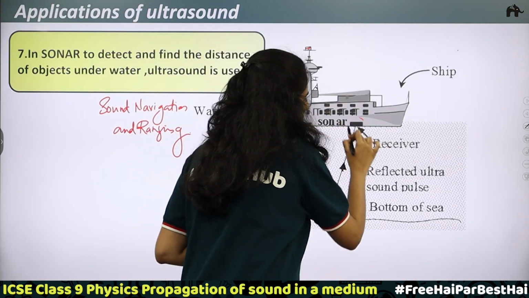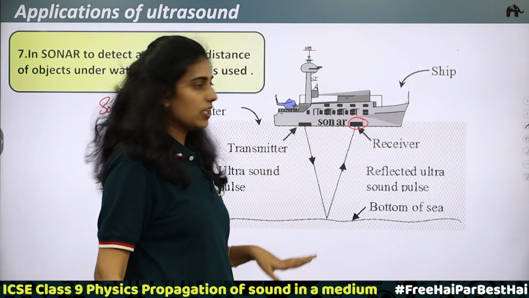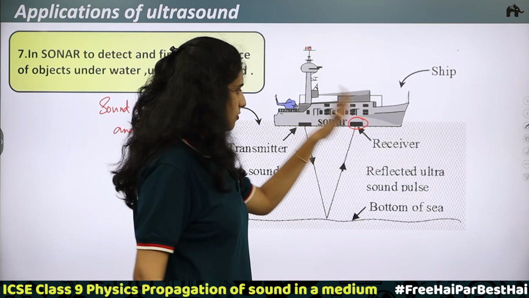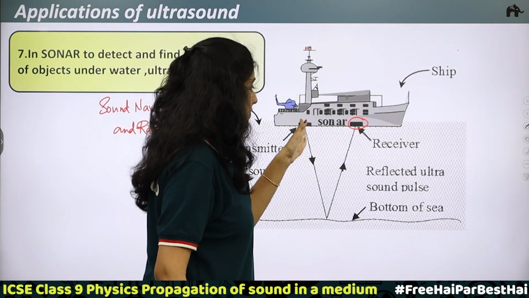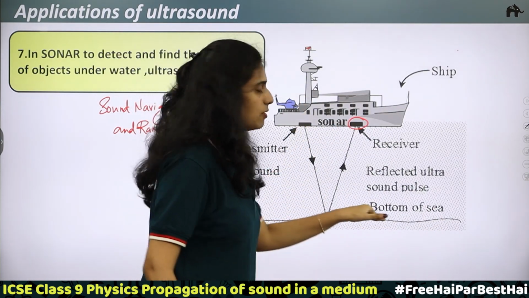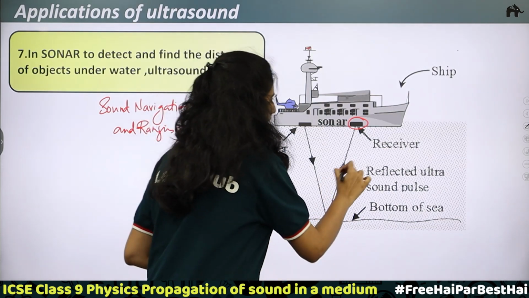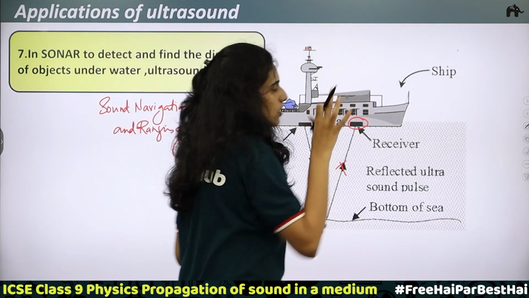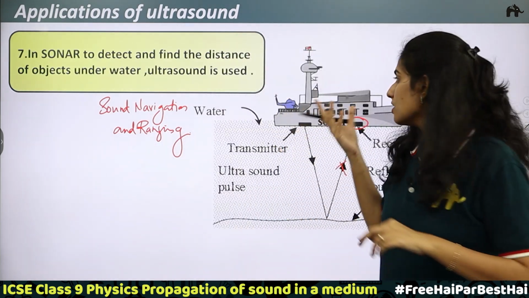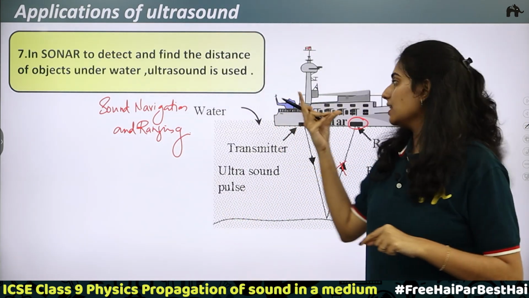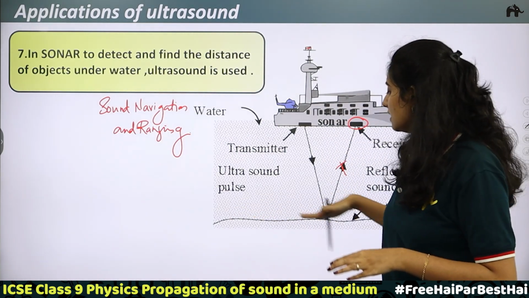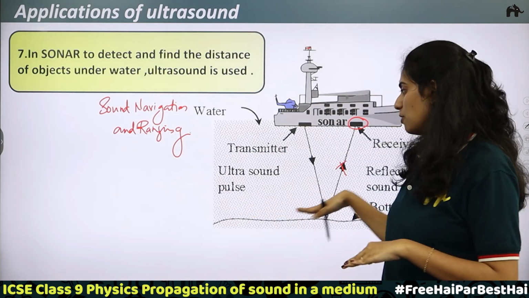Here there will be a receiver of the sonar. Here you can see the reflected ultrasound pulse. When the ultrasonic sounds reach the bottom of the sea, they get reflected and reach the receiver. From this you can calculate the time taken. By calculating the time, we can find the distance at which the obstacle is. In this case, you can find where the bottom of the sea is, using these ultrasounds.